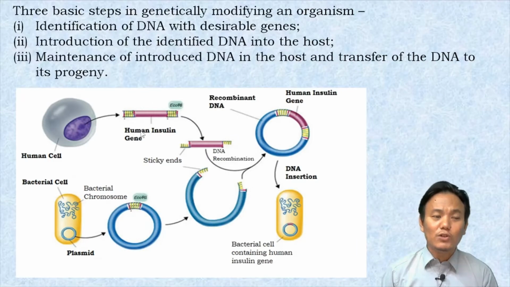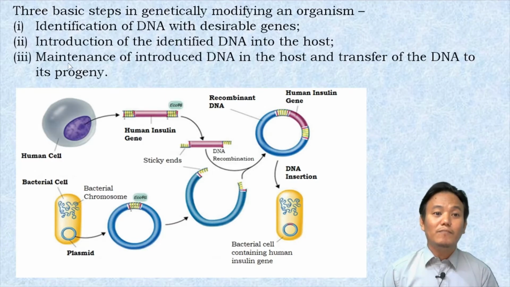And in short, the three basic steps in genetically modifying an organism are, first, identification of DNA with desirable genes. In this particular case, the gene of interest is the human insulin gene. We identified that particular gene, and then we introduce the identified gene into the host. This is the bacterial host. So we introduce the human insulin gene by use of a particular vector or plasmid DNA, by creating this recombinant DNA, and then we introduce this human insulin gene into the bacterial cell.